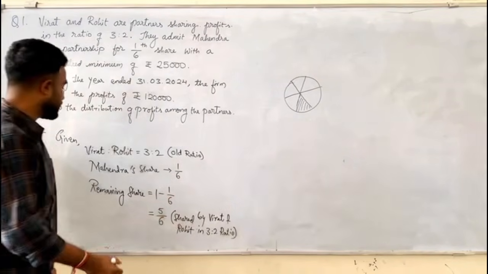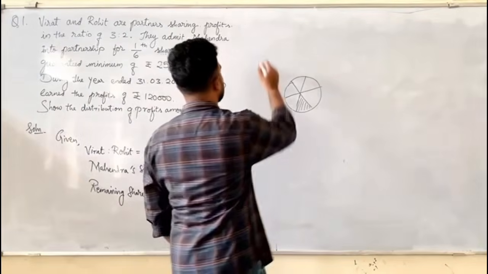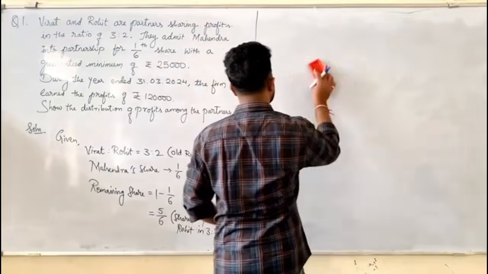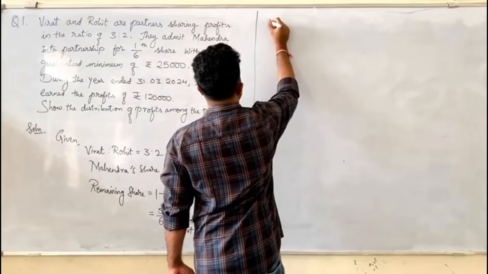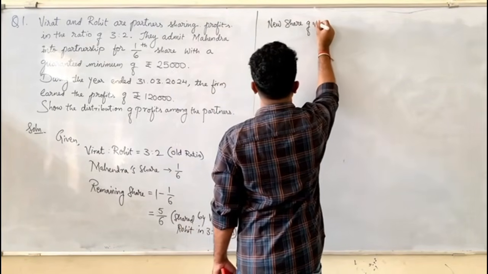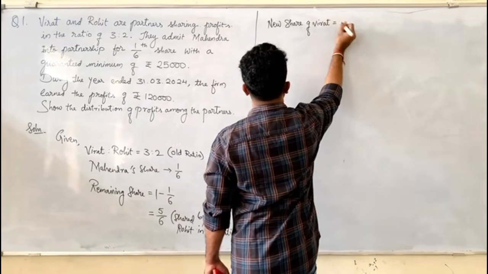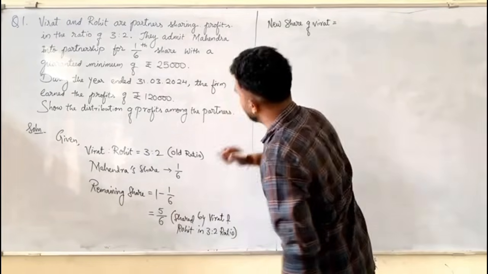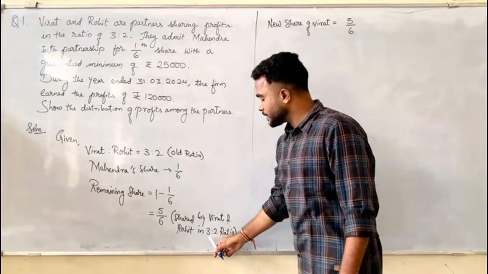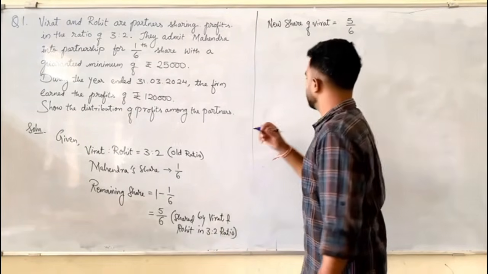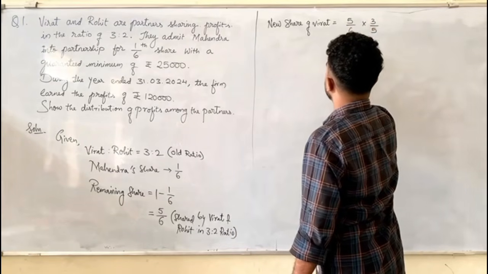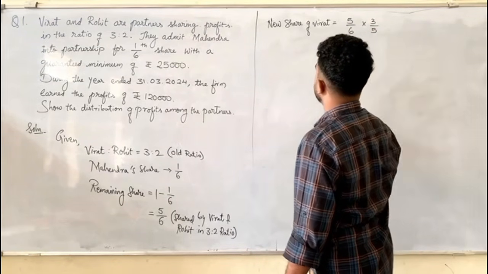Okay, let's see what is Virat's share and what is Rohit's share. So here, new share of Virat is equal to, tell me, what is the remaining share? 5 by 6. Out of 5 by 6, how much is Virat going to get? 3 out of 5 parts, into 3 by 5. 5 gets cancelled, which is equal to 3 by 6.